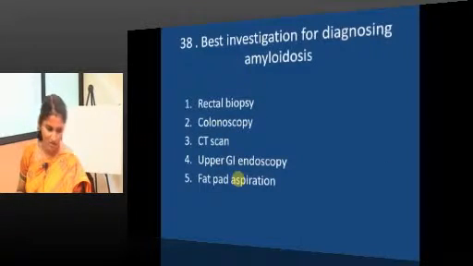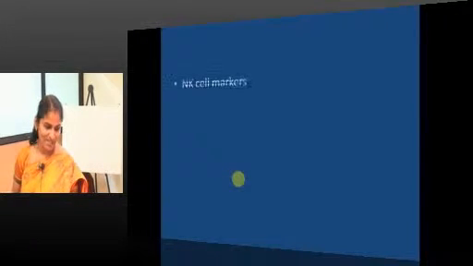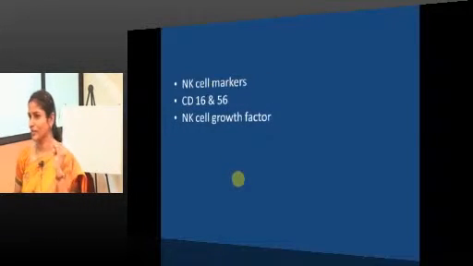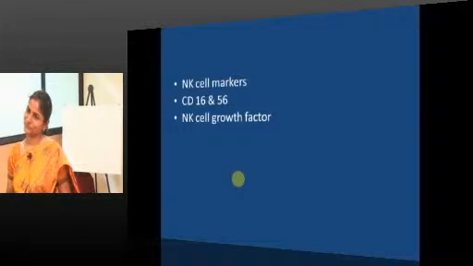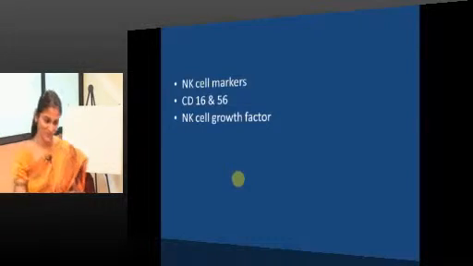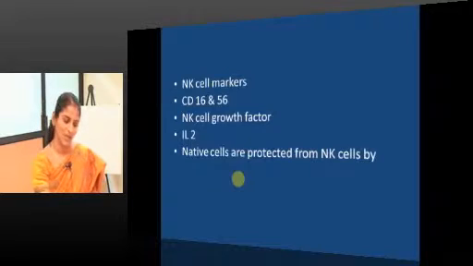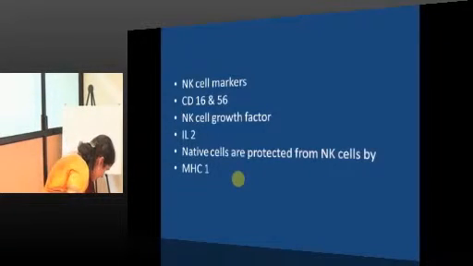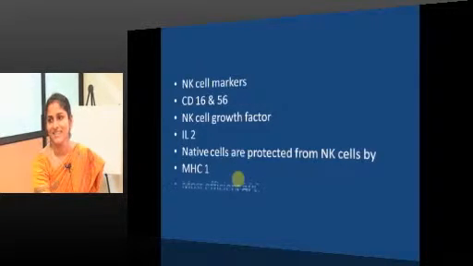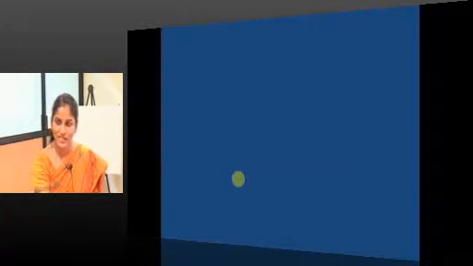Yes, we will just have a few rapid fire round questions, then we will finish. NK cell markers: CD16 and CD56. NK cell growth factor? I expect rapid fire answers for this. Interleukin 2, I even showed you a picture, interleukin 2. Native cells are protected from NK cell attack by MHC1. Good, expression of MHC1. Most efficient APCs? Dendritic cells. MHC for CD4?